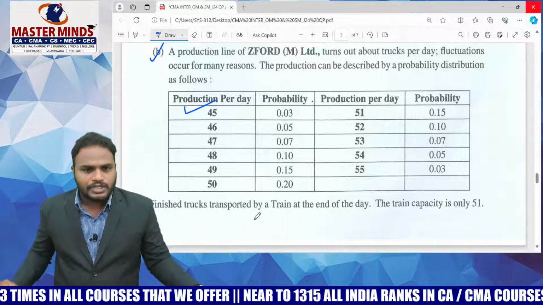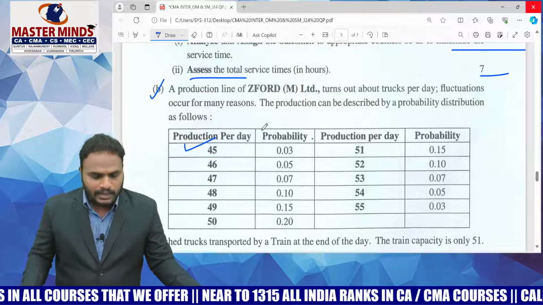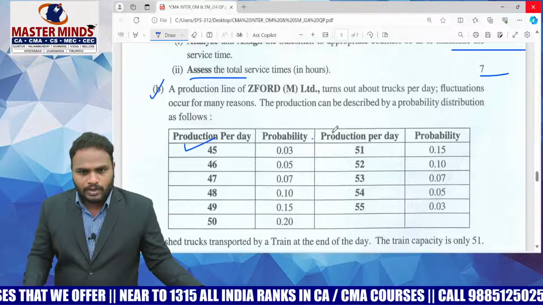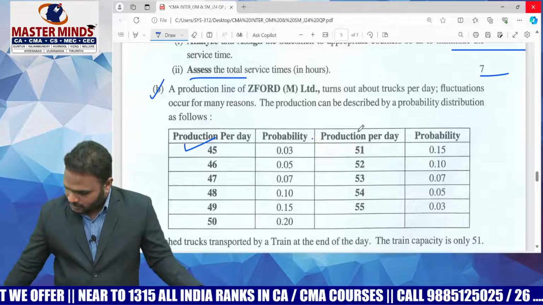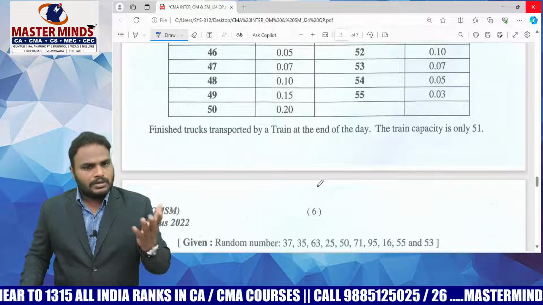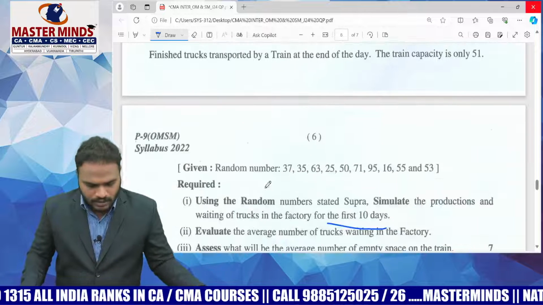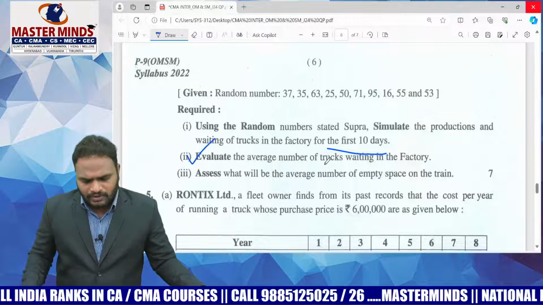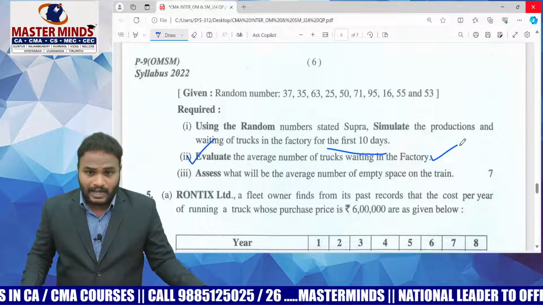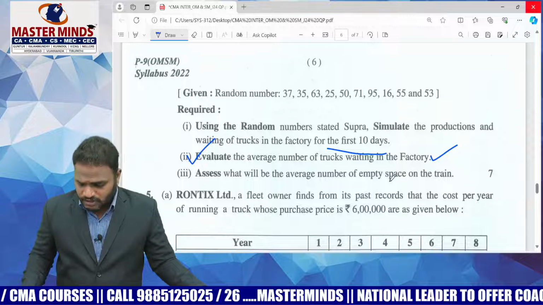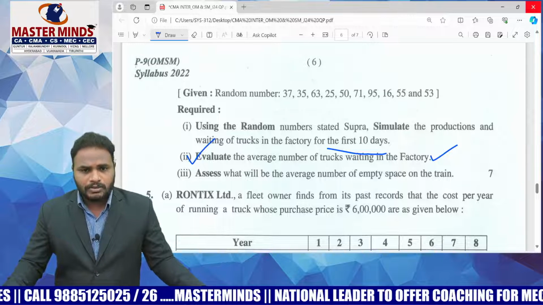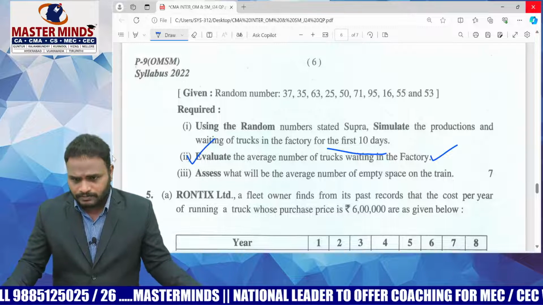Here the random number allocation table is very easy. Production per day, probability, cumulative probability, random number allocation. After that, the simulation table, which is also very easy. Production, capacity of transportation. Next, evaluate the average number of trucks waiting in the factory, which is also a direct question. Assess the average number of empty spaces on the train. Easy one. In the simulation table, all these requirements will come.